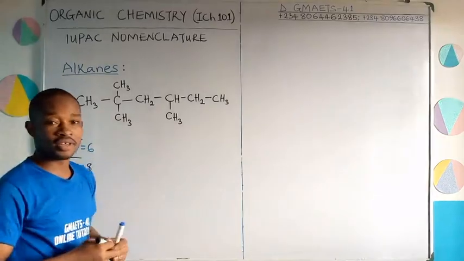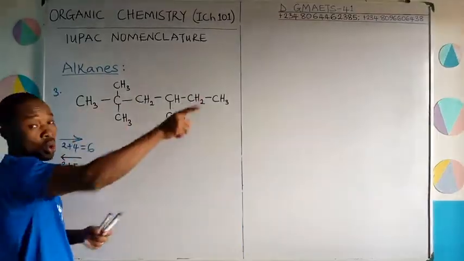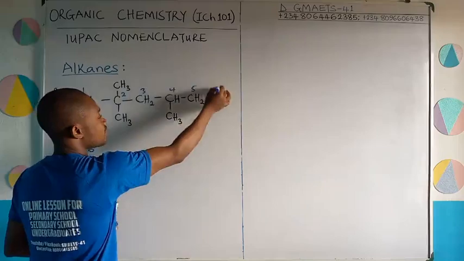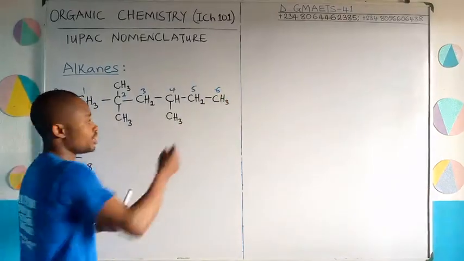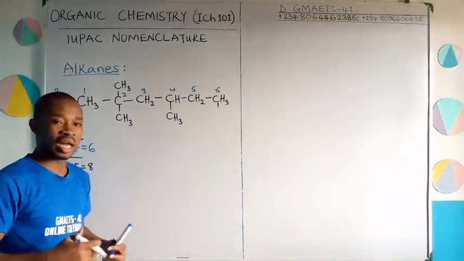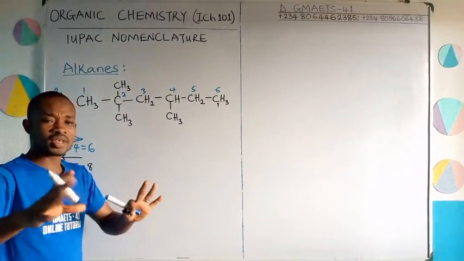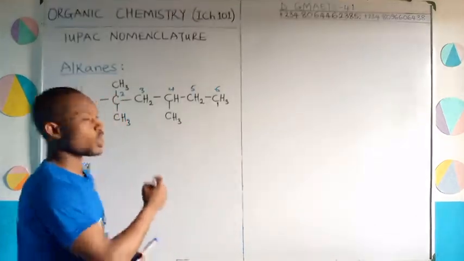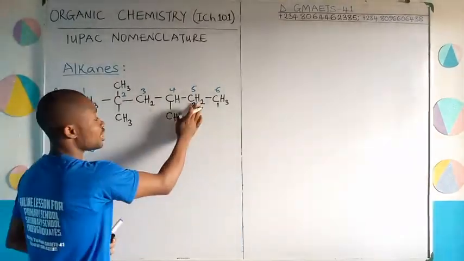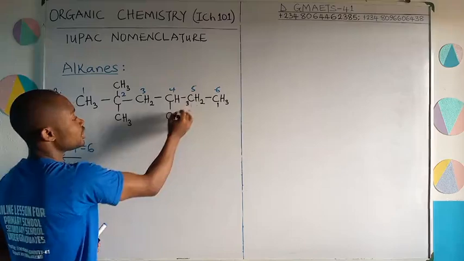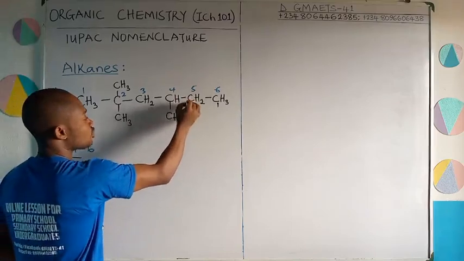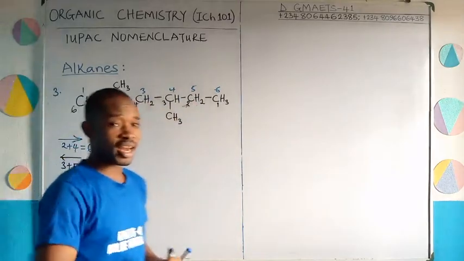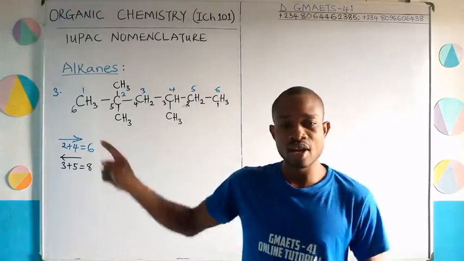Now I'm saying clearly, the one that gives us the lowest sum is from left to right. So I can indicate 1, 2, 3, 4, 5, 6. You see how this numbering I'm putting here? Once we are done with this homologue, I won't bother doing that. It's just because I want you to get the background and unique foundation of this. That's why I'm doing all this numbering. You can actually deal with the structure without full numbering. This is 1, and then we have 2, 3, 4, 5, and 6. I've already selected the direction to count from, left to right.